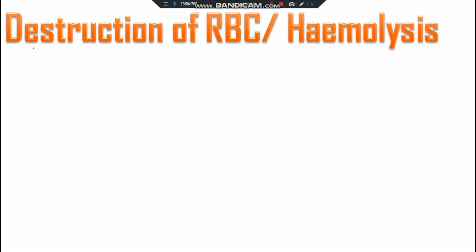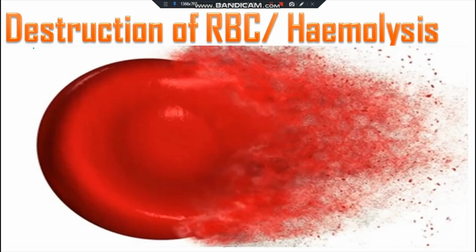Destruction of RBC. It is also called the hemolysis or the hematolysis, and the word heme is related to the blood, mainly the RBC. And RBC contain the oxygen carrying pigment, that is the hemoglobin, and that was previously discussed. Who have not seen this video till now, please go through the description box and link is given in the description box. Lysis means the destruction or the rupture. Here the rupture or destruction of the red blood cell.